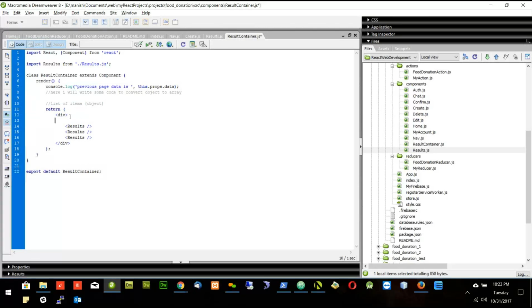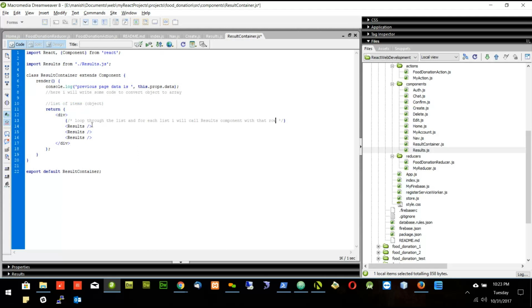So here, if I want to comment in React, I can start with the curly bracket and then I use this method to put the comment. So I will loop through the list, and for each list item I will call the results component with that row.